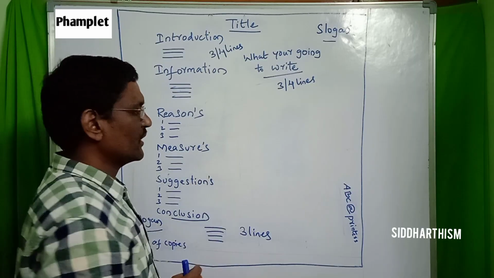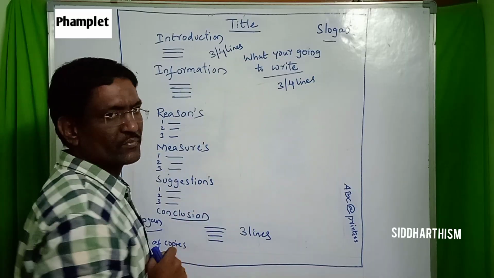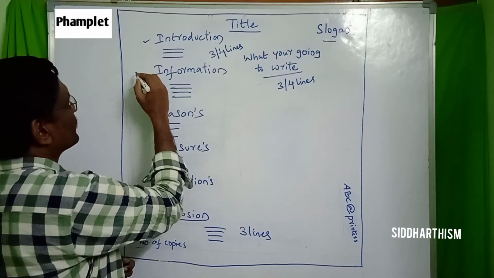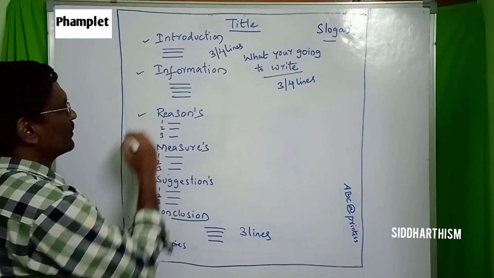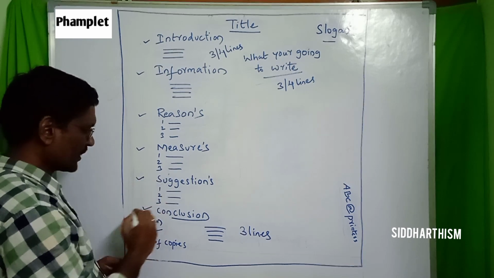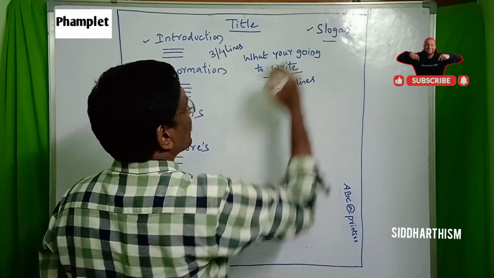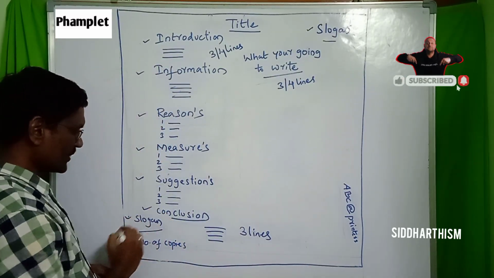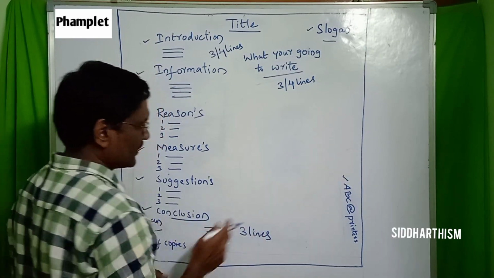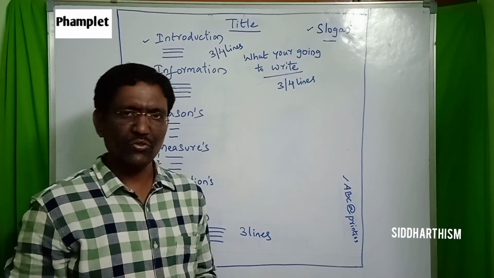Okay, majorly in the pamphlet we need to see some areas. The first one is title. Second is introduction. Next is information. Next is reasons. After that, measures, suggestions as well as conclusion. And also we need to see areas like slogans, number of copies, and printers.